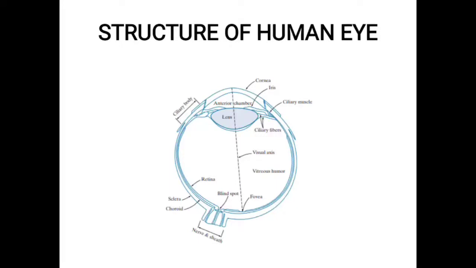The center region of the retina is called the fovea. If the information enters the fovea only, we are able to process that image. Otherwise we are not able to process that image.